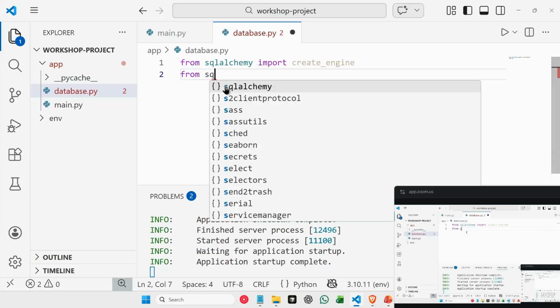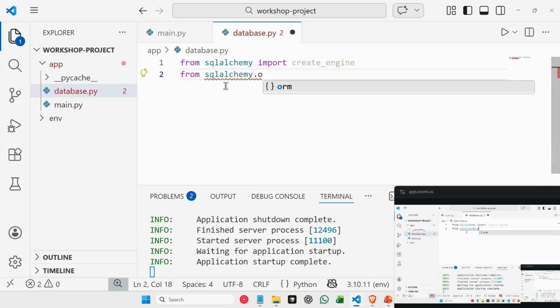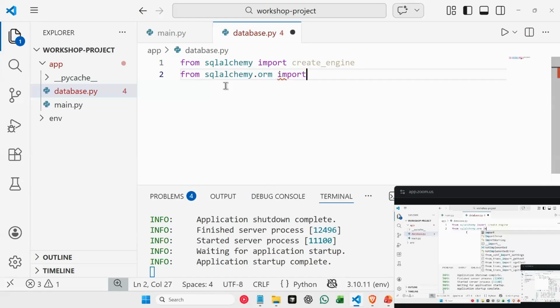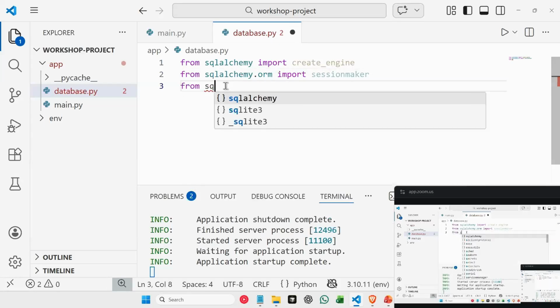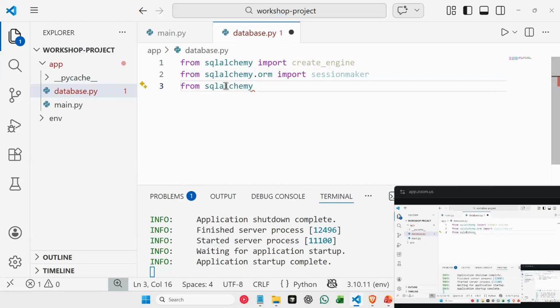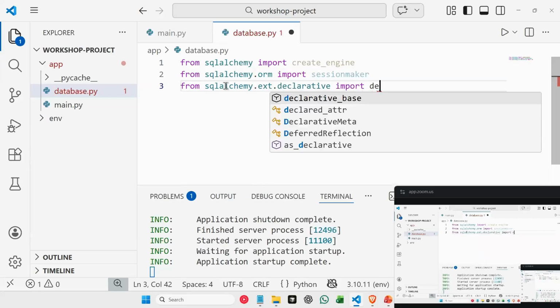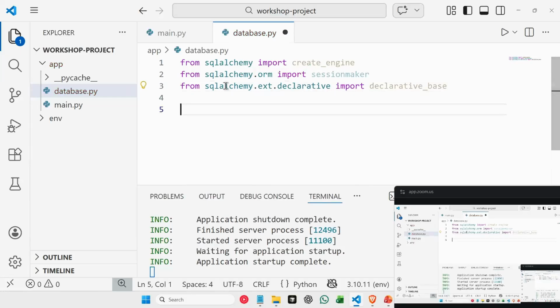We also need to import from sqlalchemy.orm import sessionmaker, and then we also need sqlalchemy.ext.declarative, and from this we need to import declarative_base. Now let's see what are these.